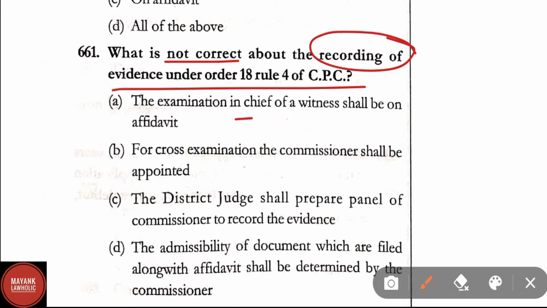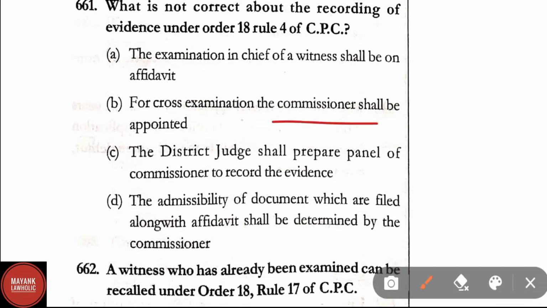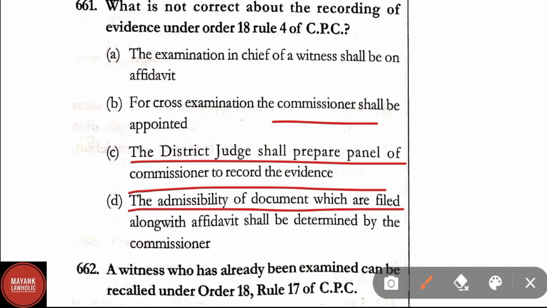Question number 661. What is not correct about the recording of evidence under order 18 rule 4 of CPC? Option A, the examination in chief of a witness shall be on affidavit. Option B, for cross examination the commissioner shall be appointed. Option C, the district judge shall prepare panel of commissioners to record the evidence. And D, the admissibility of a document which are filed along with the affidavit shall be determined by the commissioner.